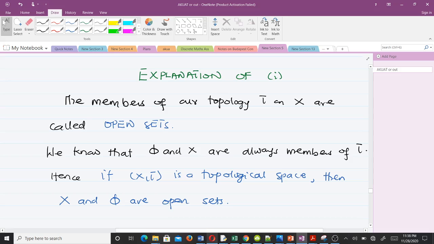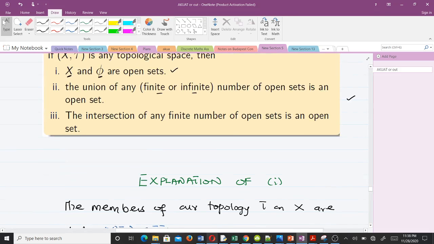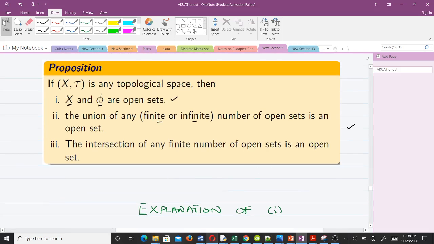You know that when we have tau, before we can say tau is a topology defined on X, three conditions have to be satisfied.